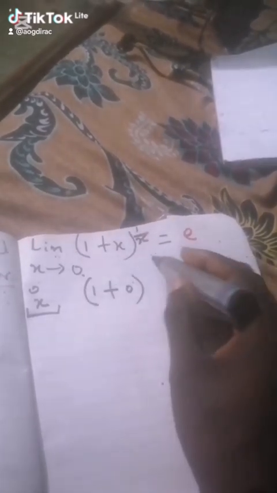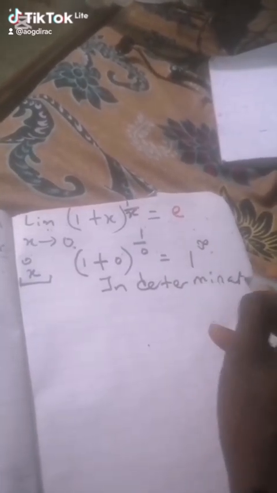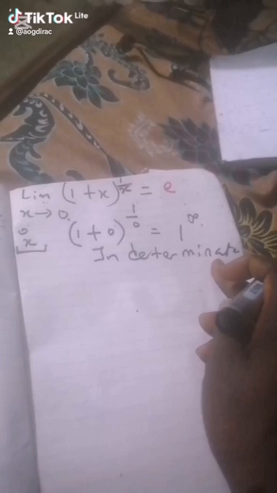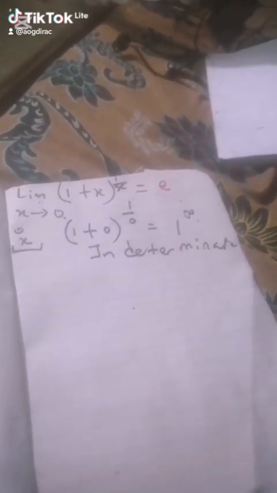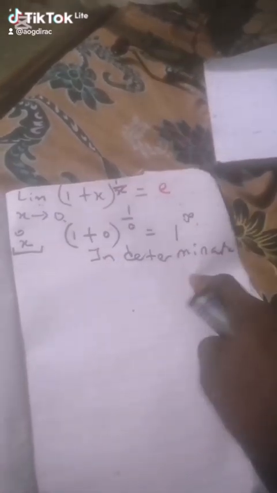So let's see how that goes. We have 1 plus x, where x becomes 0, to the power of 1 over 0. So what is 1 plus 0? That's 1. What's 1 over 0? That's infinity. Now in maths, when you see 1 raised to the power infinity, we call it indeterminate. What is the meaning of indeterminate? Indeterminate means that we still have more work to do, and we can get the answer later as a finite number. That means that it has an answer, but not directly. So how do we do this?